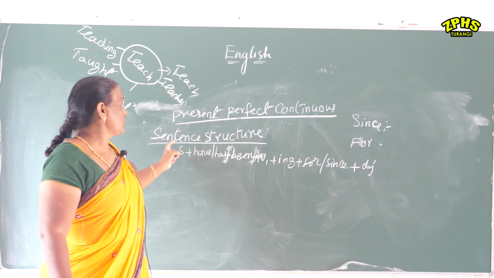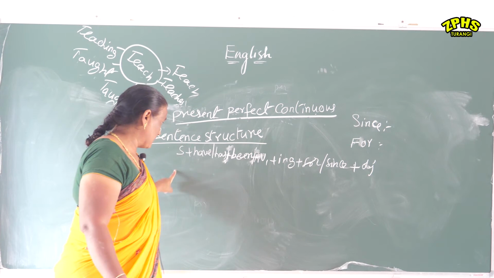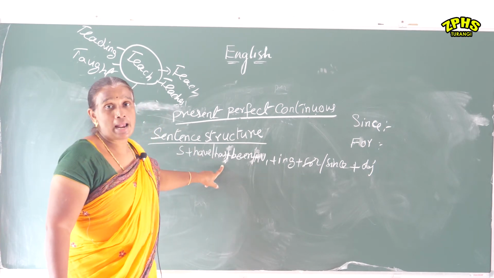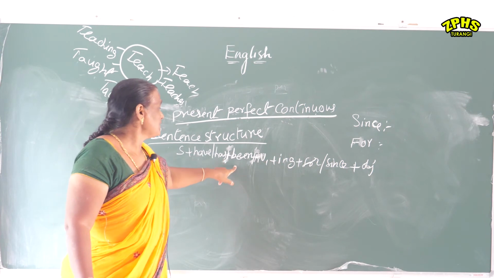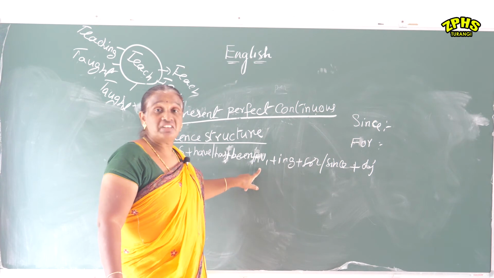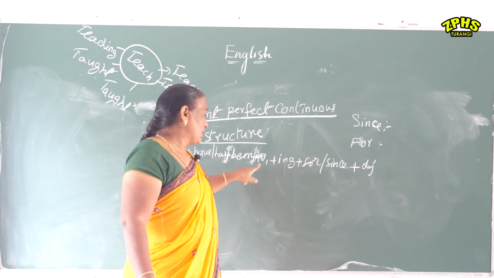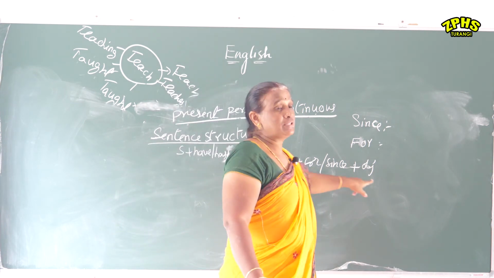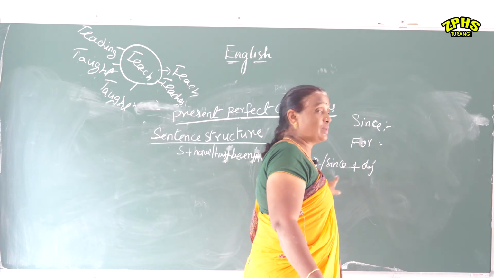The sentence structure of the present perfect continuous tense is subject plus have or has: for plural have and for singular has. Have or has plus been, the be form of the verb, plus V1 plus ing form because it is continuous tense. Then for or since plus object.